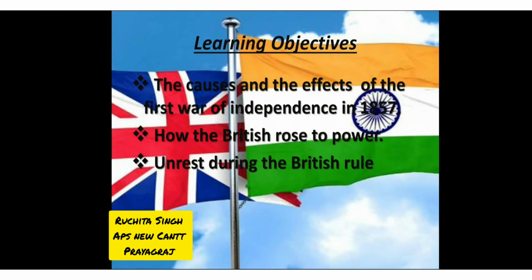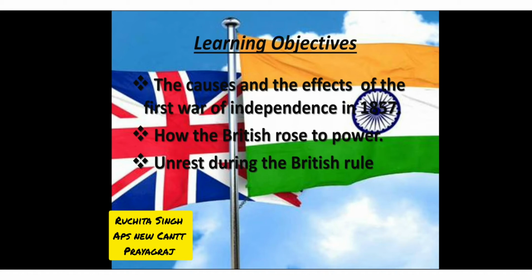Children, as you can see, after completing the chapter, we will learn about the causes and the effects of the First War of Independence, which happened in 1857. Then, children, we'll also learn about how the Britishers rose to power, because it was our country and all of a sudden the Britishers started ruling our country. So how did they come to power?